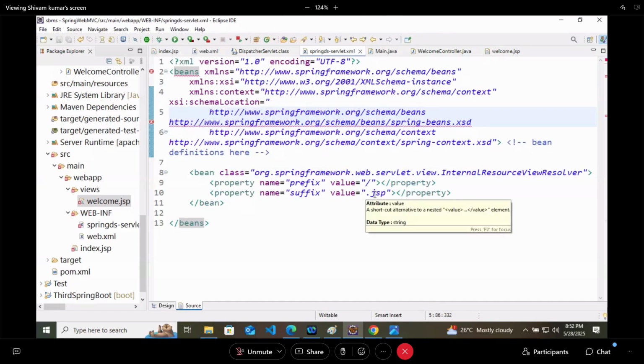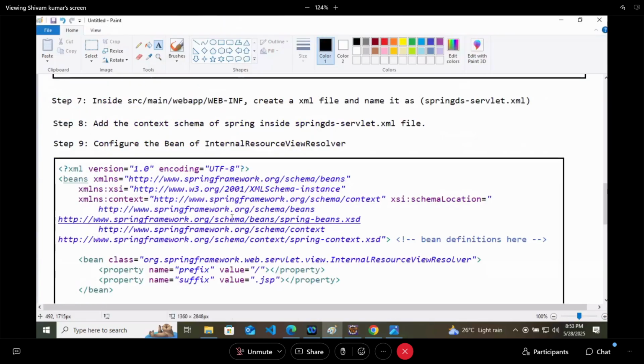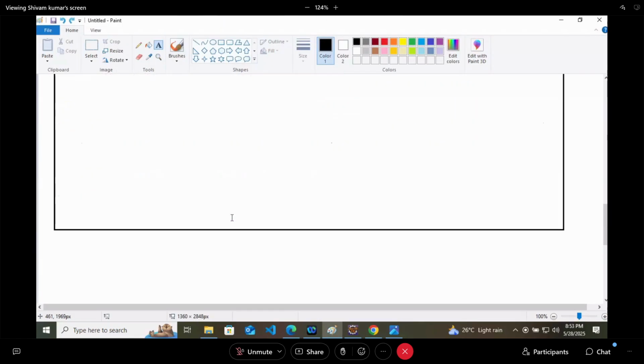My mistake. You have to write the folder name where your JSP file will be available. So the welcome controller will find the file inside slash views slash, ending with .jsp.